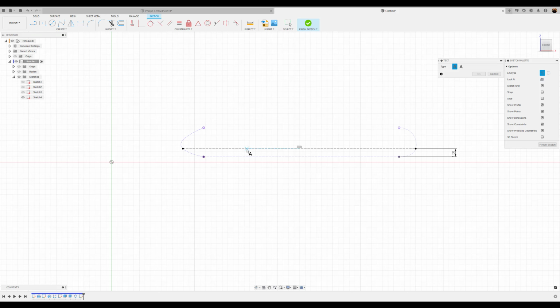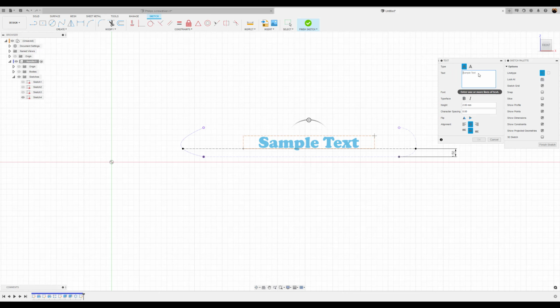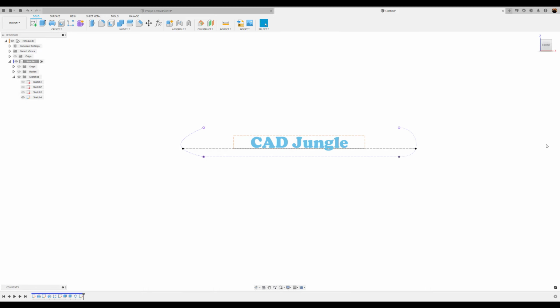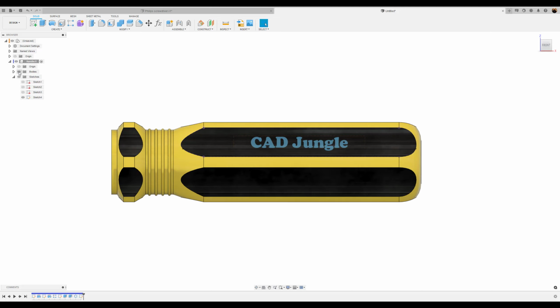Start with the text. Make the height 2 millimeters. You can choose whatever font you want, something that appeals to your taste. I chose this one. And I want this to basically be centered on this line. So I'm going to go ahead and use the midpoint selector. Select this line. And then select that, and it centers it. Okay, go ahead and finish sketch. Turn back on the body.